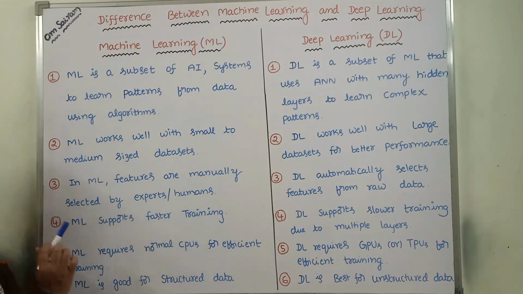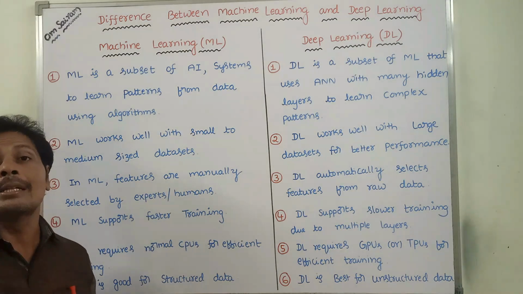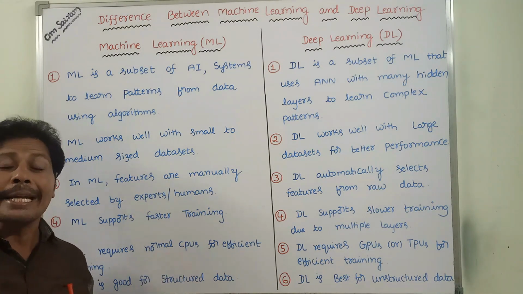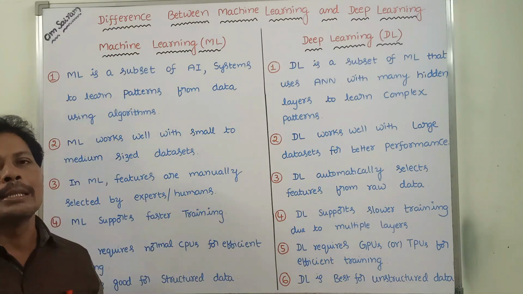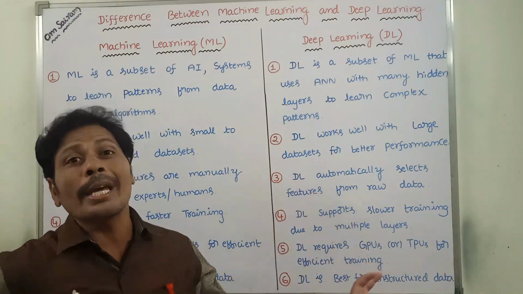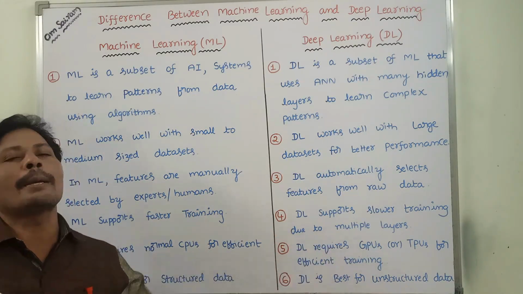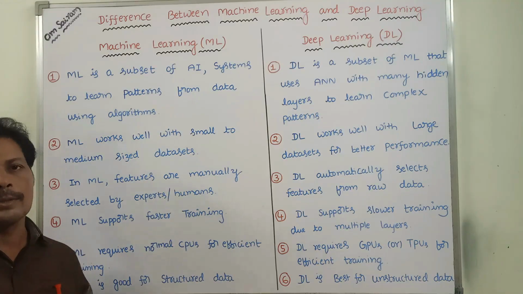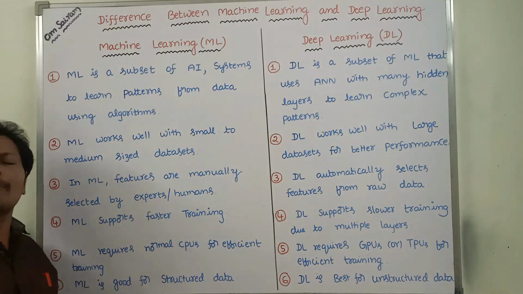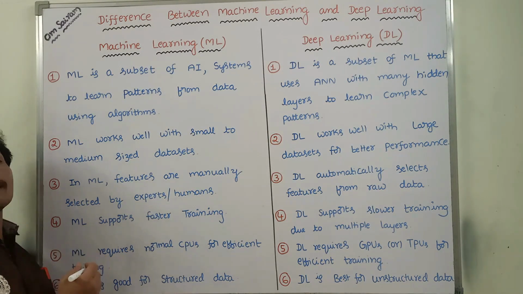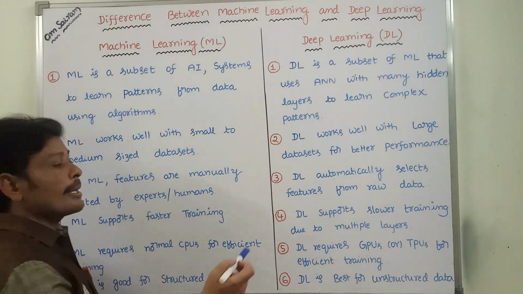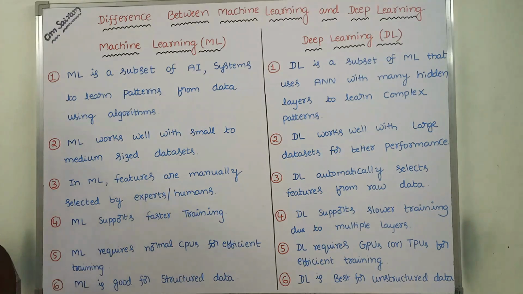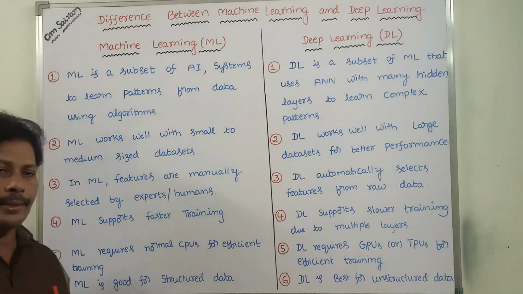Next, fourth point. ML supports faster training. In the case of machine learning, model training can be done very fast. Whereas deep learning supports slower training because of multiple layers. So training can be done very fast in machine learning, and slowly in deep learning because of the multiple hidden layers.